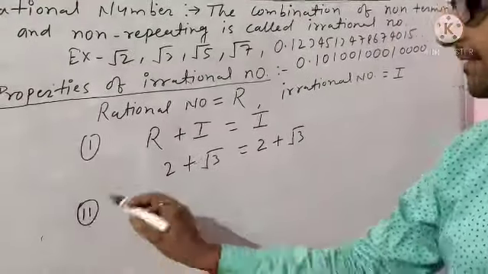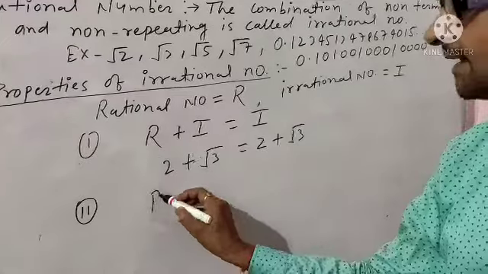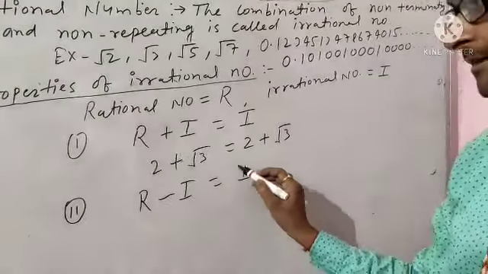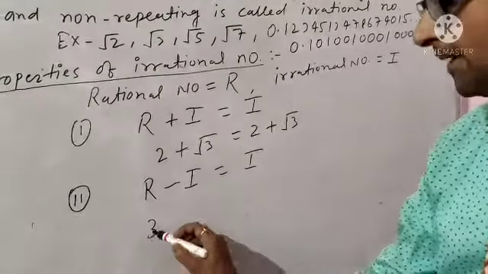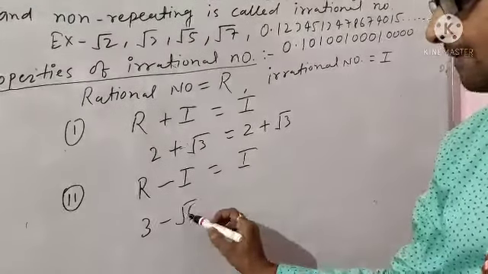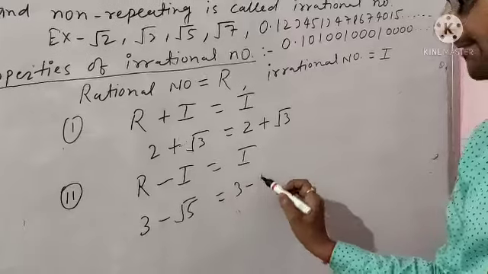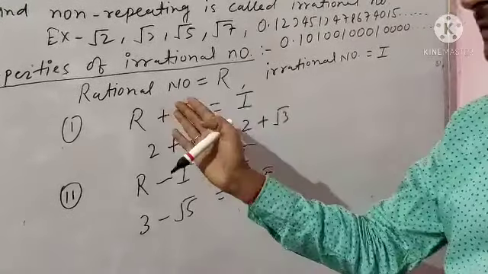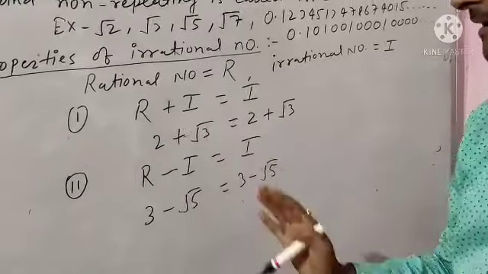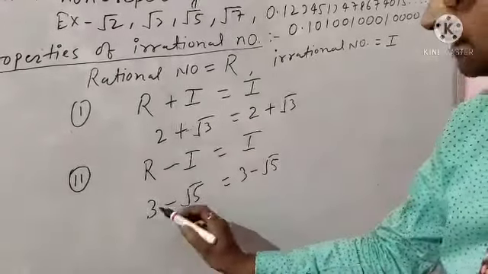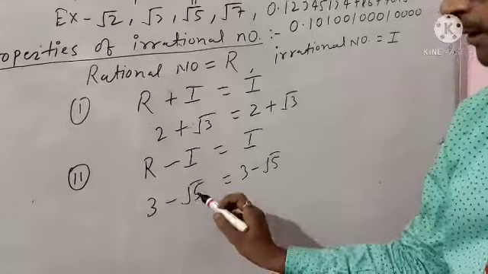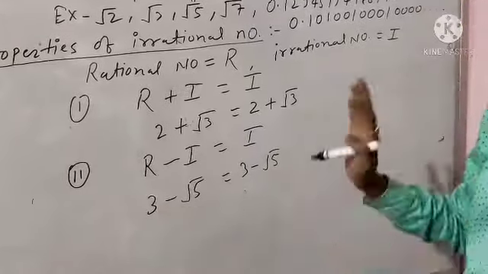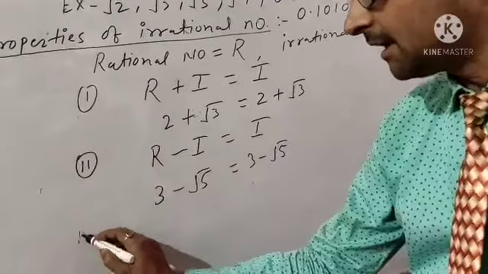Second property is rational number minus irrational number is always irrational number. 3 minus root 5 is equal to 3 minus root 5. There is no operation exists in addition as well as multiplication, subtraction. 3 is the rational number, root 5 is the irrational number, and the combination of these two numbers is also irrational number.